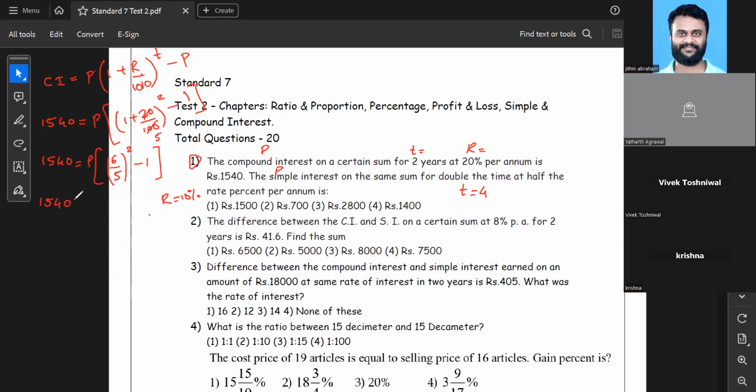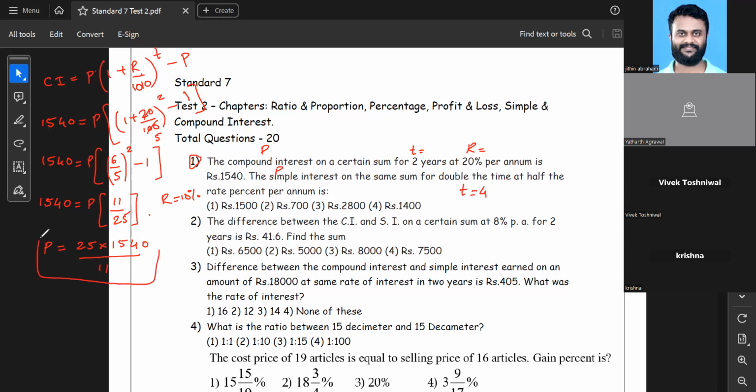I'm not going to find the answer per se. I'm just going to find a factor over here. So 6 square is 36, 5 square is 25. I take LCM. I'm doing some shortcut in the calculation so that we can save some time. So 36 minus 25 is 11 upon 25. This is the fraction which we are going to get after solving. So from here, I find P is equal to 25 multiplied by 1540 divided by 11. I'm not going to solve this because I'm going to use it in some other calculation. I'm just marking it.